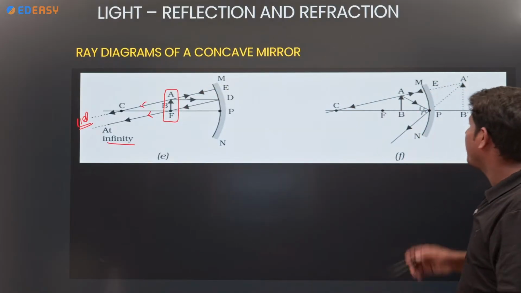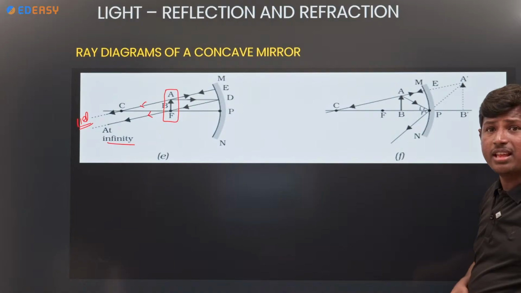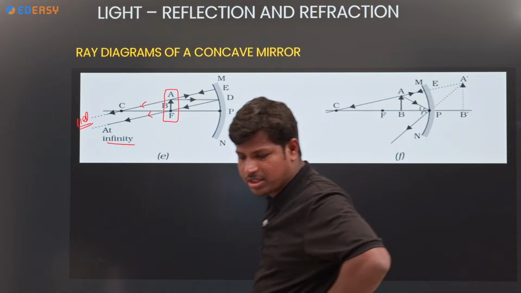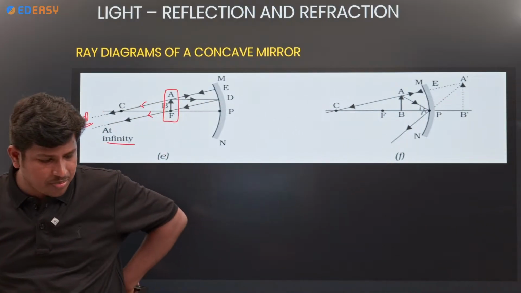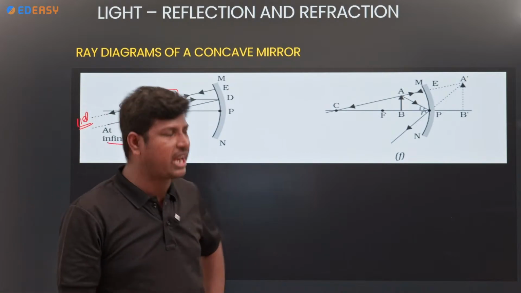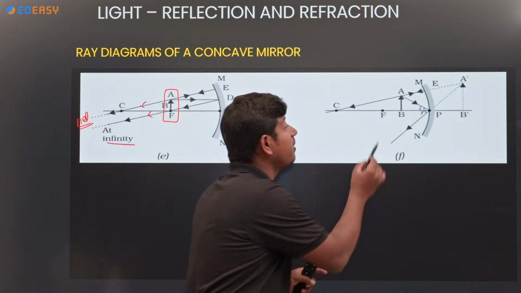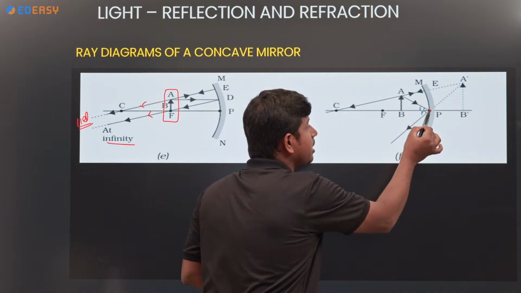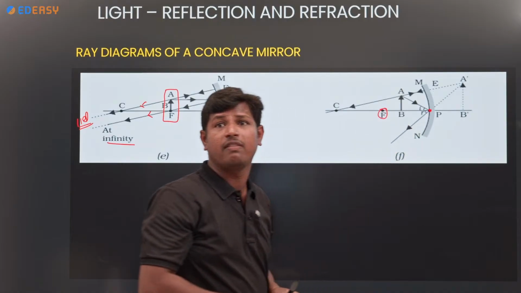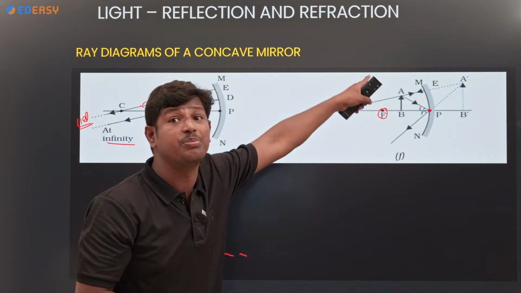Next, look here. Where is the object now? From the comment section, where is the object? Between P and F. Very good. See, here it is P, here it is F. The object is between P and F.